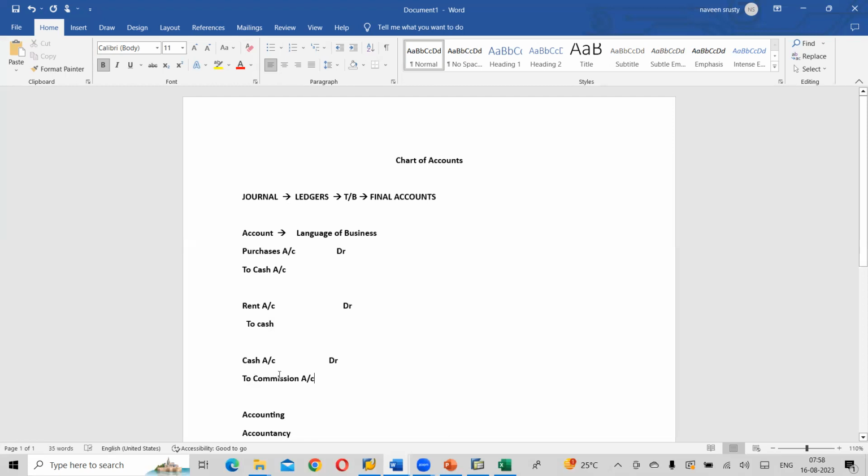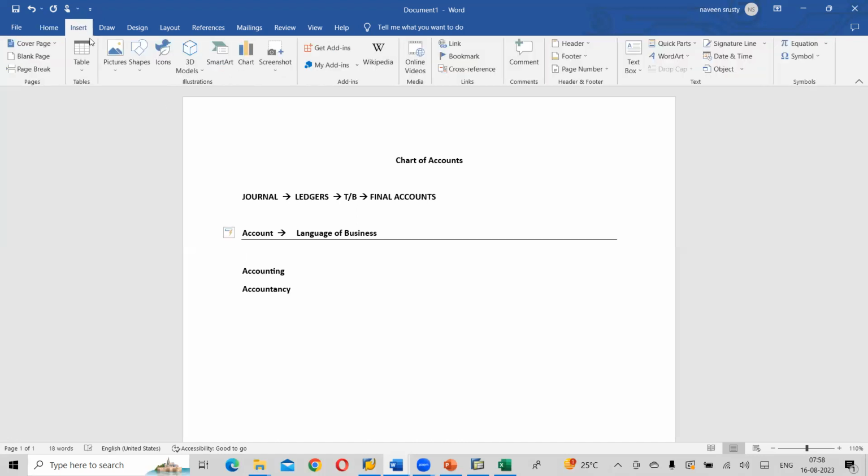Correct? So what do you mean by an account? Account is a language of business. If somebody asks, what do you mean by an account? Account is a language of business, which is in capital T form. Okay, so I'll just write it out.